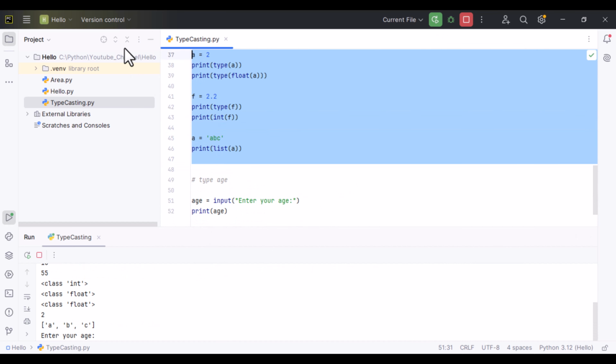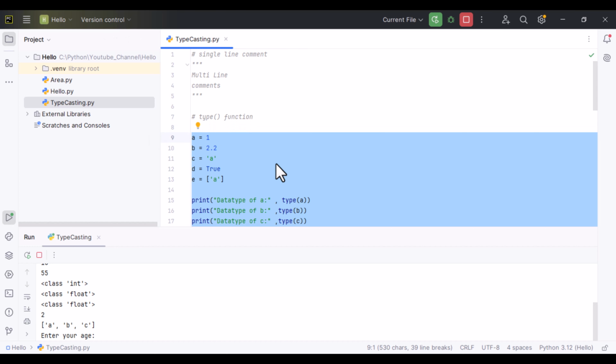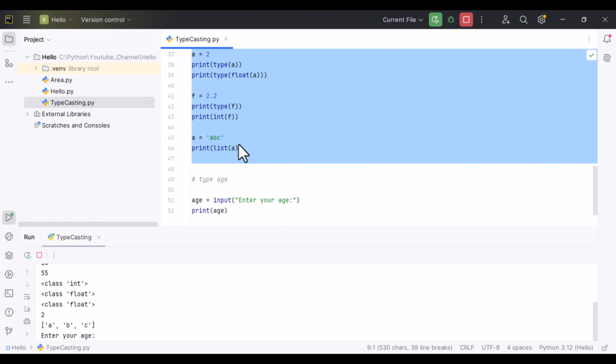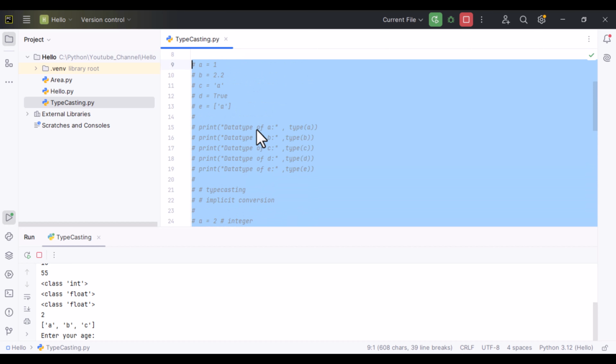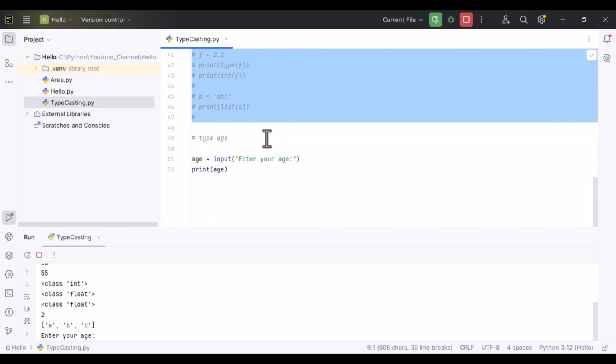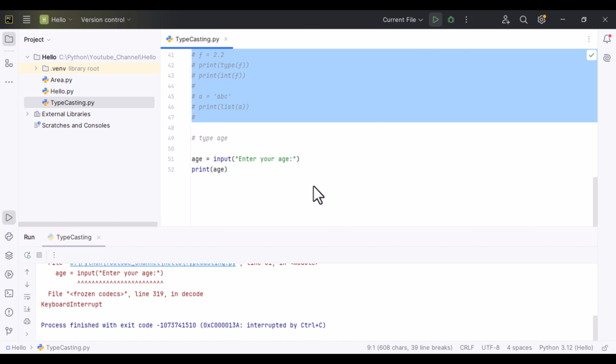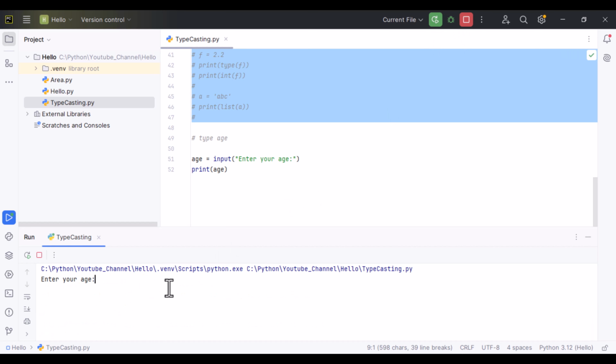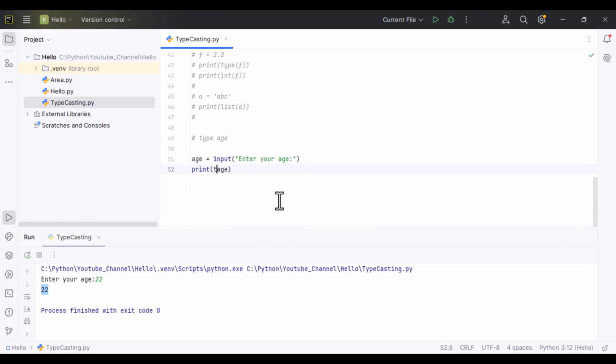Let me first comment all of this code. If you want to convert these lines of code into comments, you press the control button and the question mark button, and it will convert all these lines of code into comments. If I execute it again, it will ask the user to type their age. If I say 22 and press enter, it will return 22. Now if I want to find the type of this specific age, it will return string.